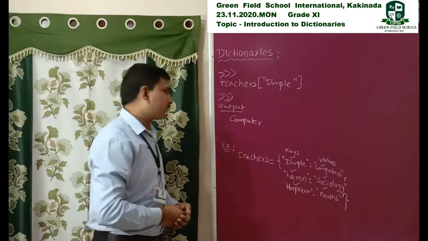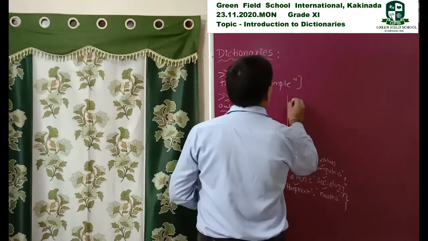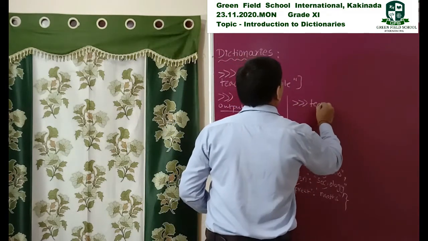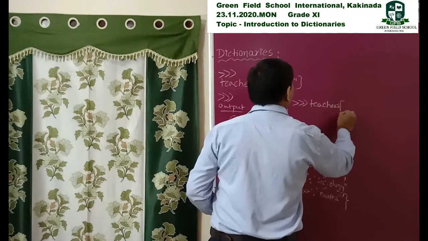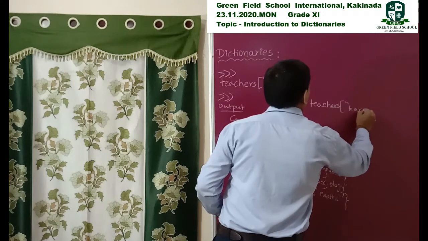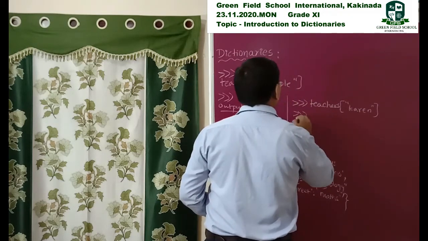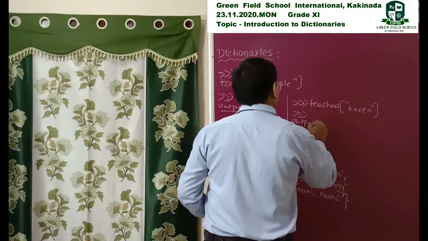Understood my point? Next one. I access teachers of the second one, Karen. Here Karen acts as an index. It displays the output, the corresponding element.